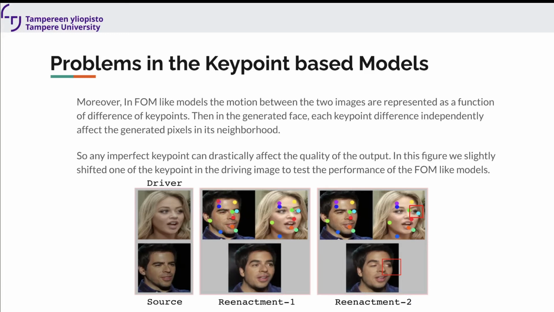The second problem is that each pixel in the generated image is dependent on its neighboring key points. So these key points are responsible for the generation of their neighboring pixels. Any imperfection or error in a key point can lead to distortion around its neighboring pixels. To simulate this, we added slight error on these key points and we can see the distortion here.